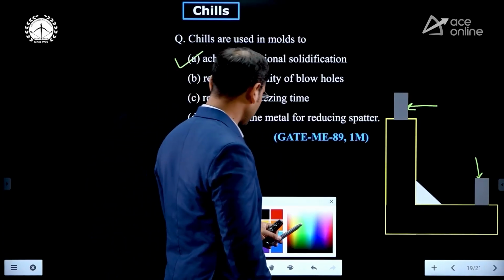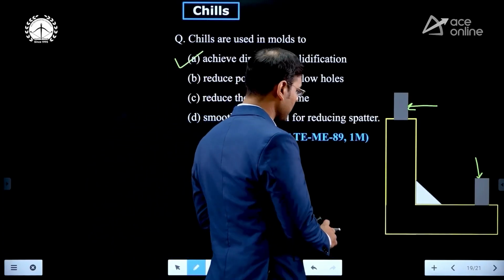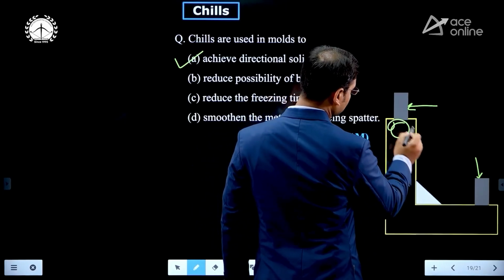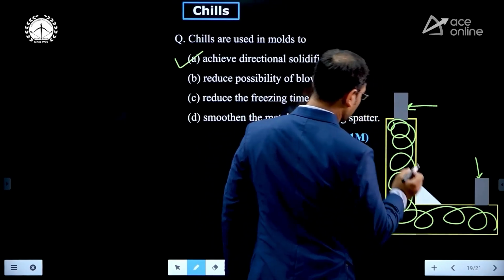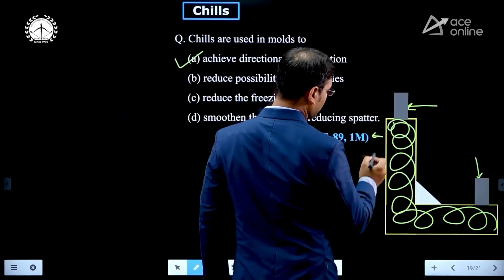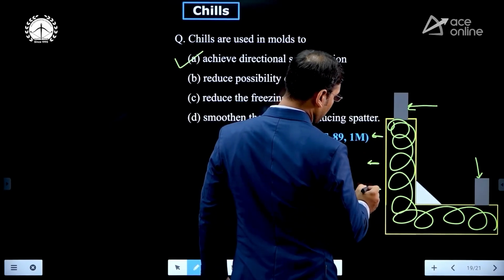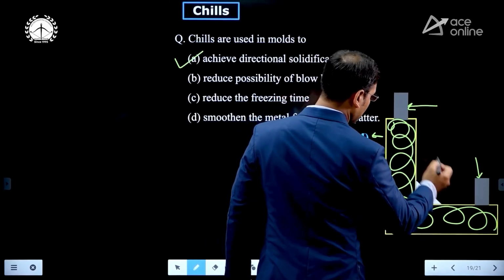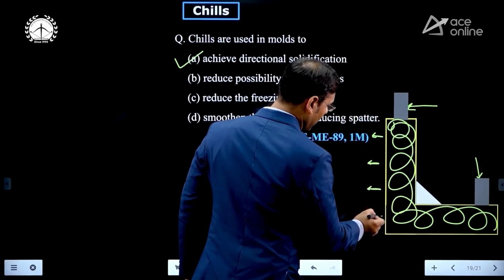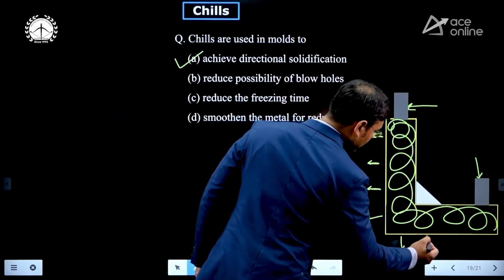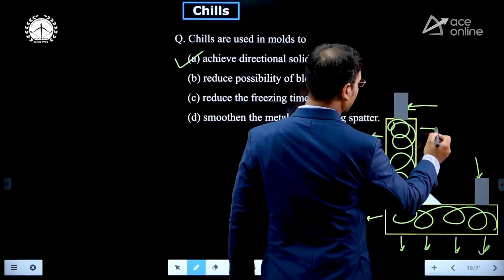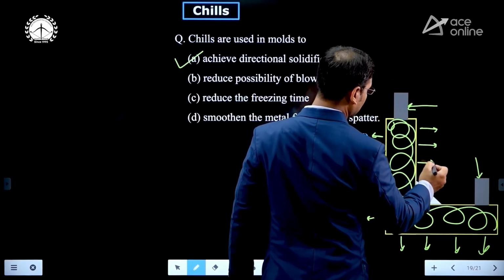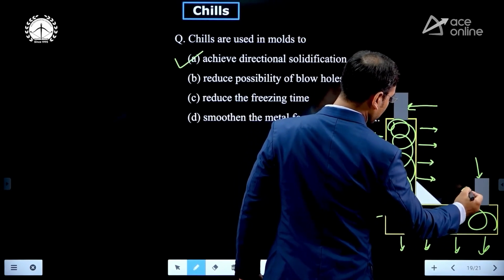You can observe that this is the total molten metal, and heat transfers from this area. This is the outside area, this is the inside area. The outside area has no problem, very easily the heat is going to transfer. But you can see that from here also heat is coming. Just see, from here also heat is coming.